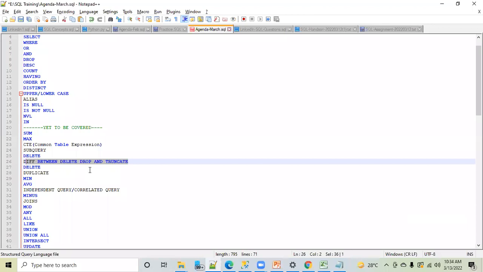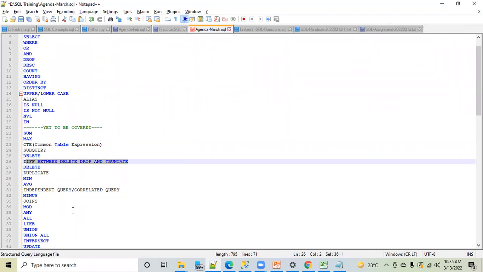If you don't have any other question, today I will share a good number of assignments, maybe 15 to 20, and I want everyone to work on that. Please share your solution in an Excel sheet with the output of the result, a screenshot. Then only I will evaluate that. If you send me something in Notepad where you add select and all those things, I will not do that. You have to write each and every question, below that the create and insert statements, and then the output in a proper fashion.